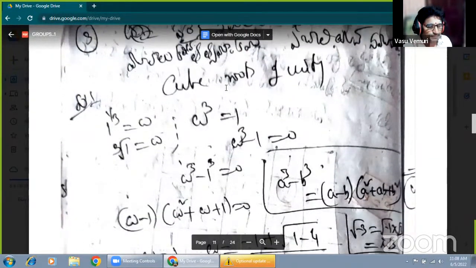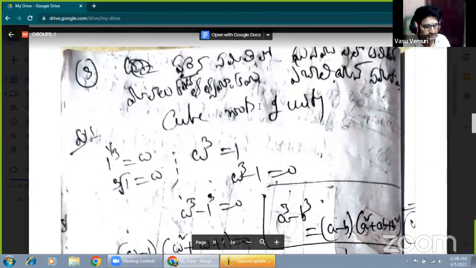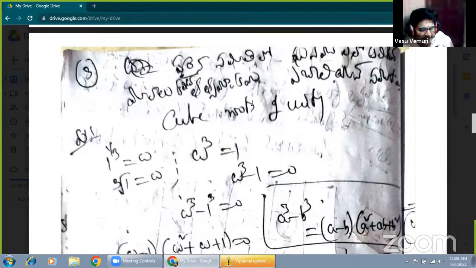Now this is another problem. Prove that the set of cube roots of unity with respect to multiplication forms a finite abelian group. This is also another problem.